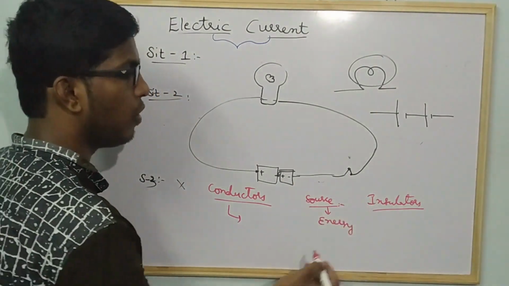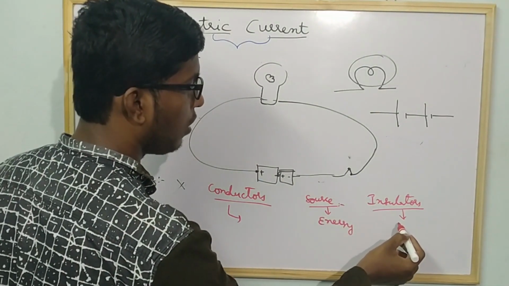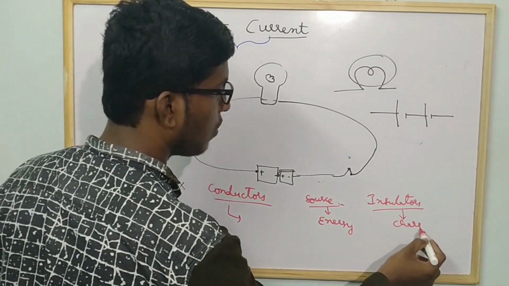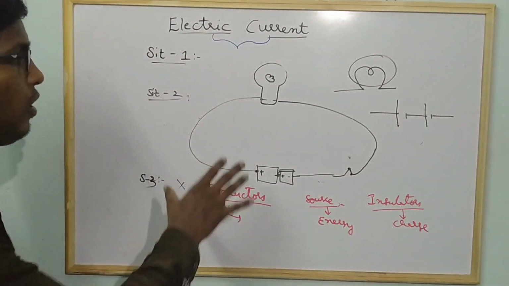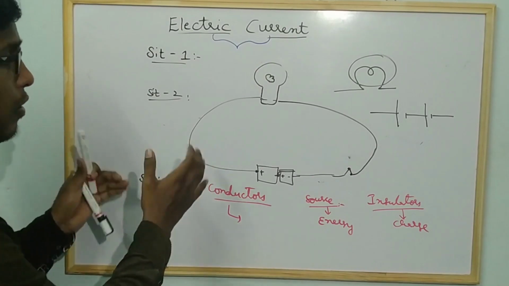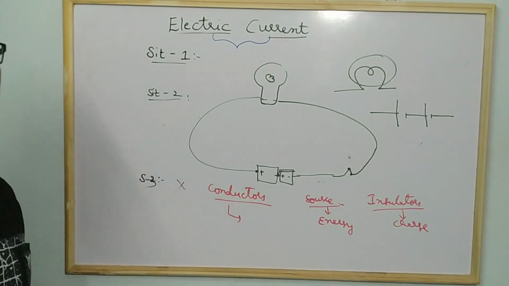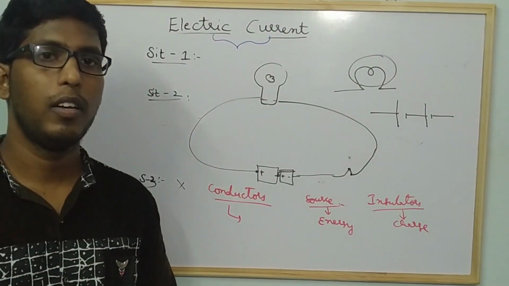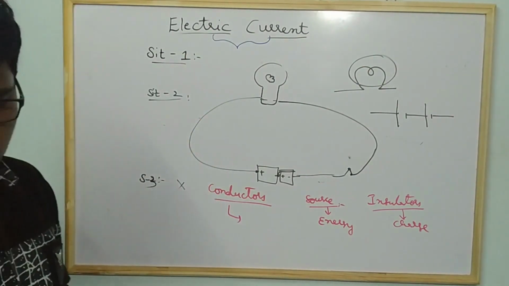This pen is also an insulator. So an insulator does not carry the charge. Do you understand? This is what we have learned in the first two pages. So like that you have to learn. Okay, fine. So now coming to the next topic.